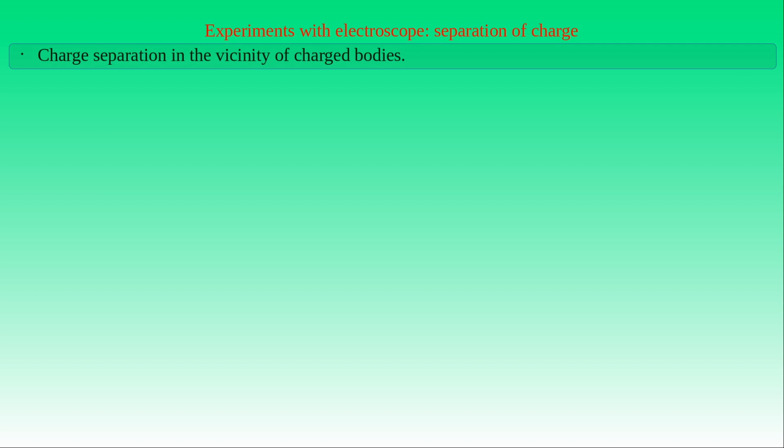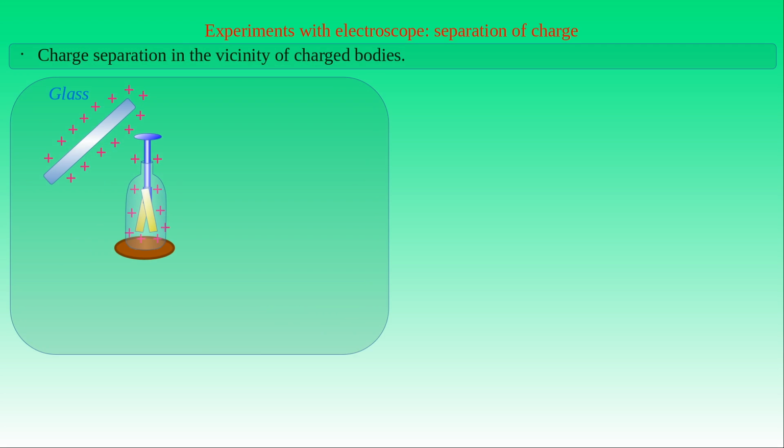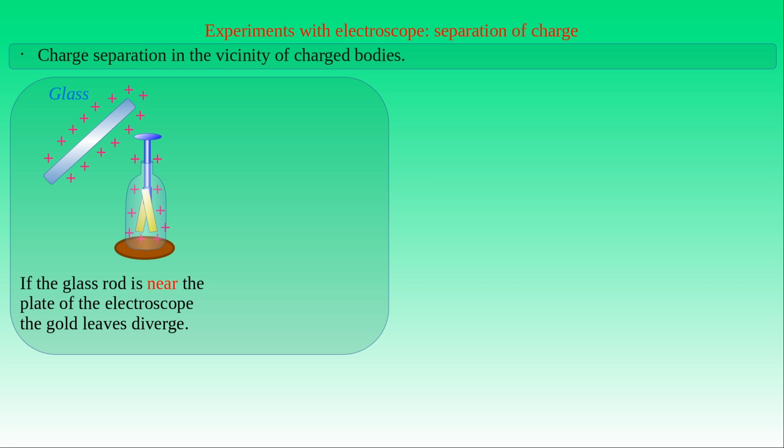We have already seen that we can separate positive and negative charges in bodies if we rub them against each other. Now we can ask what will happen if we just bring the charged bodies near the electroscope. In the first experiment, we use a positively charged electroscope, where the separated gold leaves indicate the positive surface charge on the leaves. If we bring a positively charged glass rod near the charging plate of the electroscope, then the gold leaves rise further.